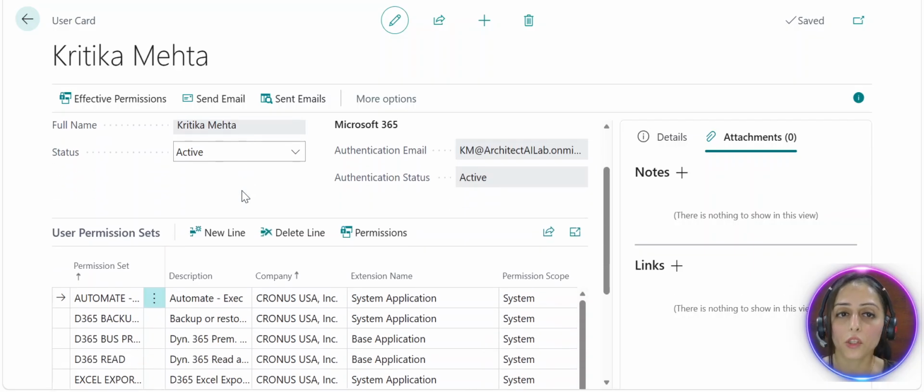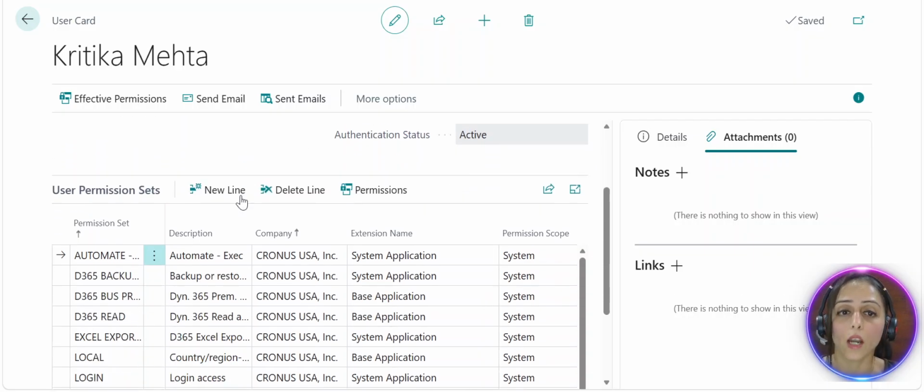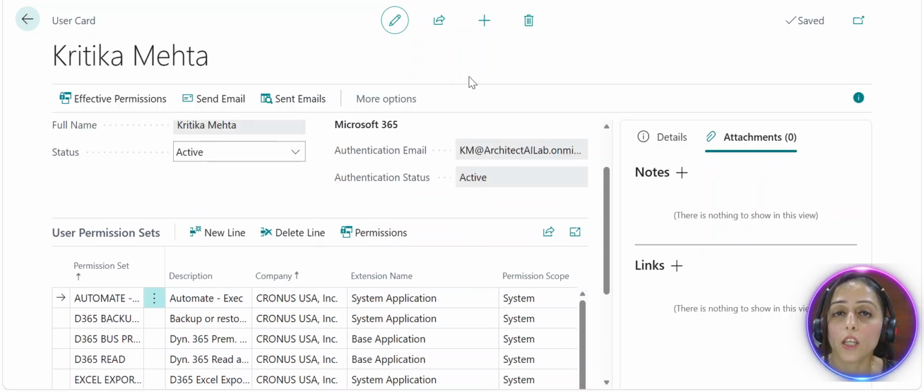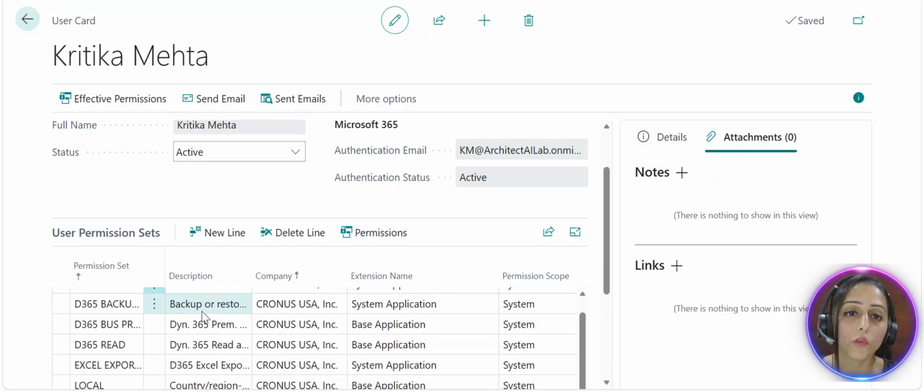So whatever permission I have as a user in Business Central, when I'm using any of the Copilot features or an AI agent feature, it will work based on the permission that I have been assigned. So it won't go beyond the permission that I have, right? So that answers my question that it works based on our existing security model. There is no extra new layer of security that has been introduced. So it will work based on my own access.